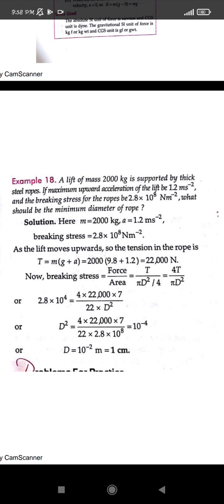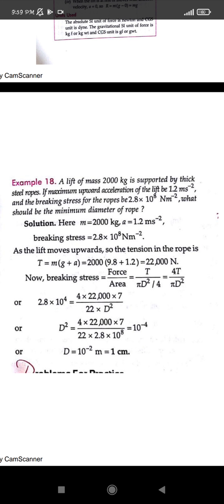The next question is, what should be the minimum diameter of the rope? We know that the stress on the rope is given by force per unit area. We have already learned in 9th and 10th that the force acting on any body per unit area is said to be the stress. Then what is stress or pressure? Both are the same words only. Stress or pressure is equal to the force experienced per unit area. So tension or force is given by 22,000. And what was the area? The rope can be taken as a cylindrical shape, and seen from the upward direction it is a circle. So the area is taken as pi r square.